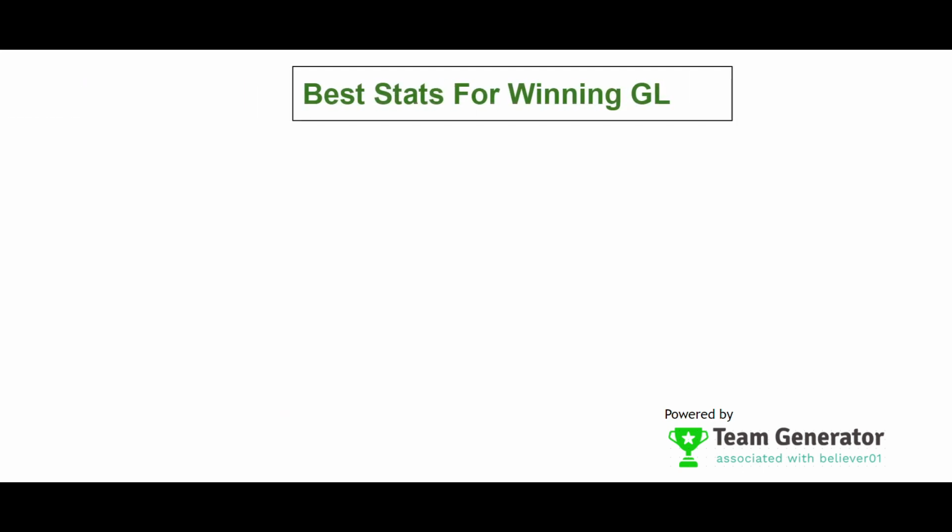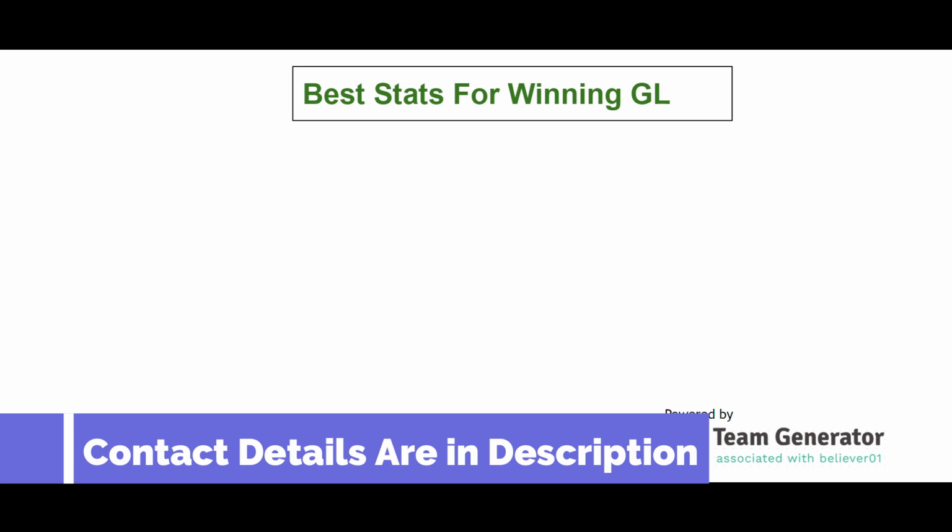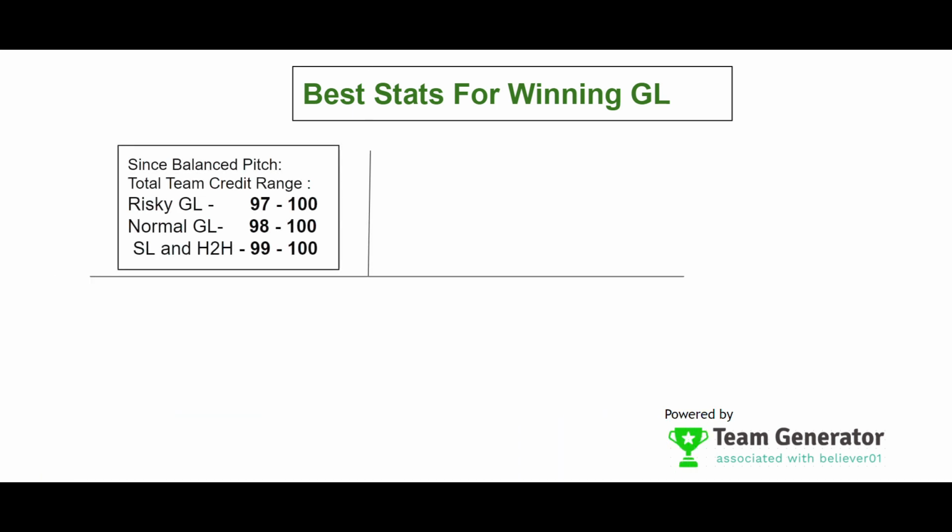So let's analyze some specific points from the point of view of our software in order to generate the Grand League teams, risky Grand League teams as well as small league and head-to-head teams. The first point is for the risky Grand League teams. If you are targeting a rank below 100 in the Grand Leagues, you have to go for a credit range of 97 to 100.